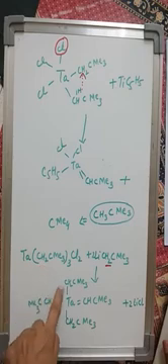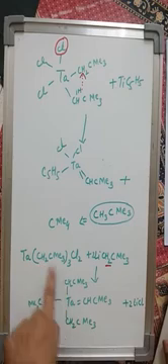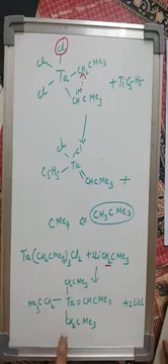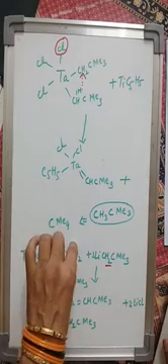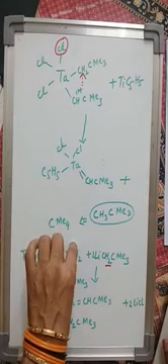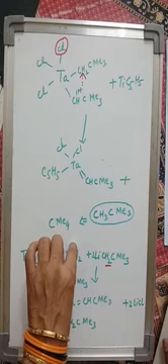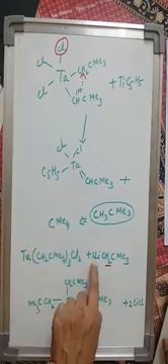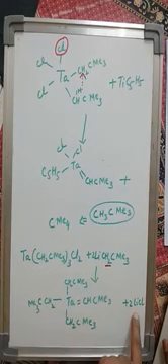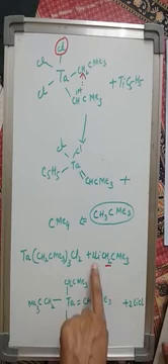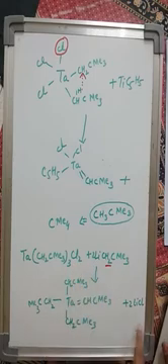This molecule remains as such over here, CH2CMe3, CH2CMe3, CH2CMe3. These 2 chloride ions are removed and they combine with the lithium to form 2 LiCl.